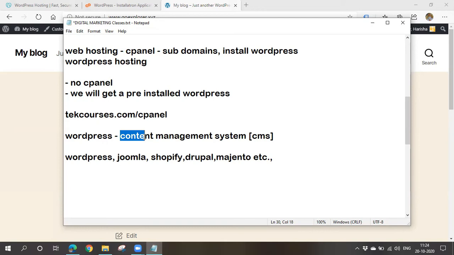We need not pay anything. We can download it freely. If we have a cPanel, we can go to cPanel and we can download this WordPress within a minute. That's why it is free. It is very easy to learn and use also. And also it offers multiple themes.